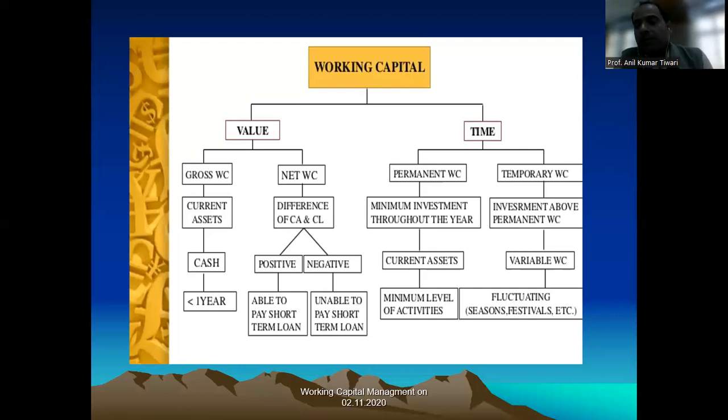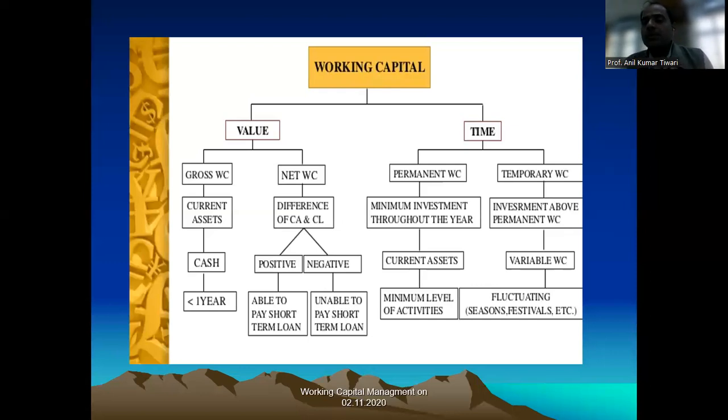Secondly, we can also divide the working capital on the basis of time. The first is known as the permanent working capital. The second one is known as the temporary working capital. The permanent working capital is simply the minimum investment throughout the year. If we are performing particular activities or operations, for that you require a minimum amount to invest. The arrangement of this minimum amount is known as the permanent working capital, and this amount covers the minimum activities of your business. This is required, because without this we cannot operate the business. So this is known as the permanent working capital.